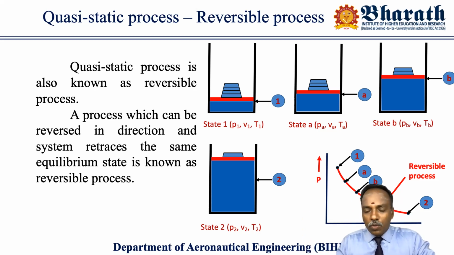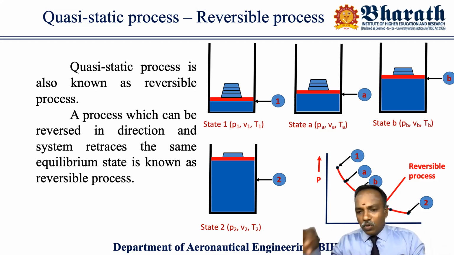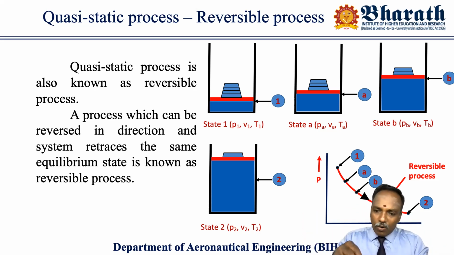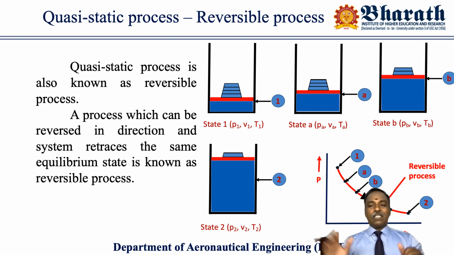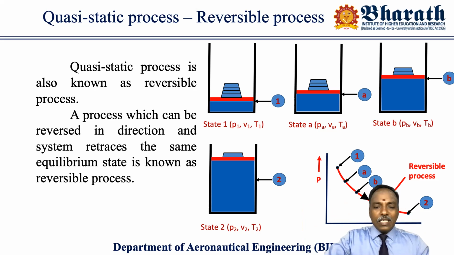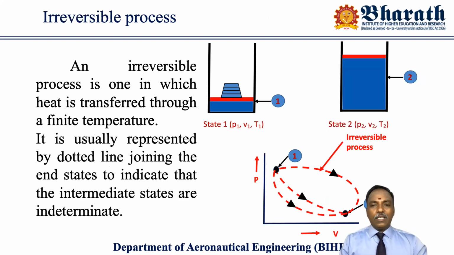When you remove the load and when you place the load, if the system passes through the same path, this is called a reversible process. Next, we are going to discuss the irreversible process, just the opposite of the reversible process. Just look at the figure on the right hand side.